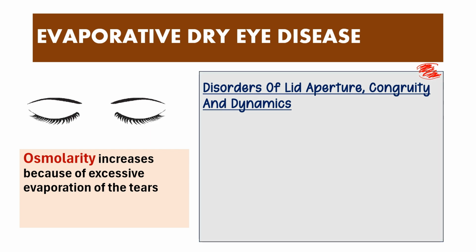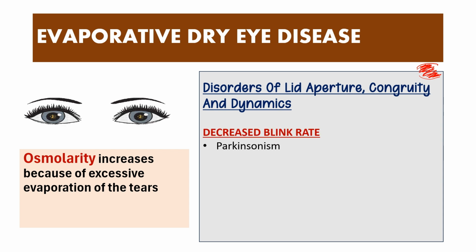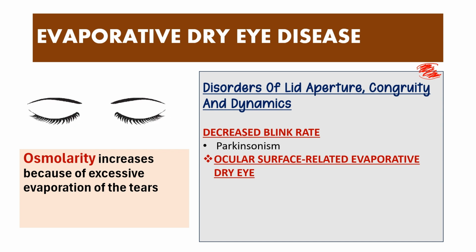Similarly, dynamics. We talked in the previous video how with each blink the tear film actually gets nicely spread on the surface of the eye, right? And in cases of Parkinsonism, you have this decreased blink rate. If there's a decreased blink rate, obviously there will be uneven spread of the tear film on the surface of the eye, leading to evaporative dry eye disease. And basically the blink drives the expression of the oily component, or meibum, from the lid onto the surface of the tear film, right?